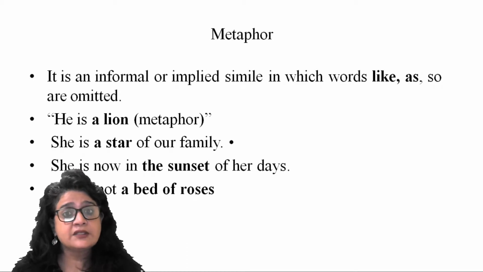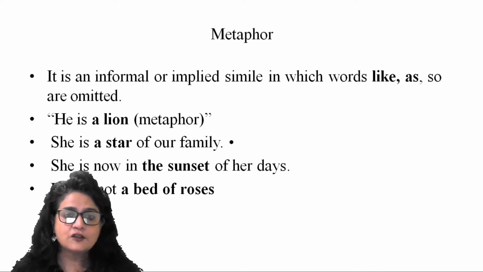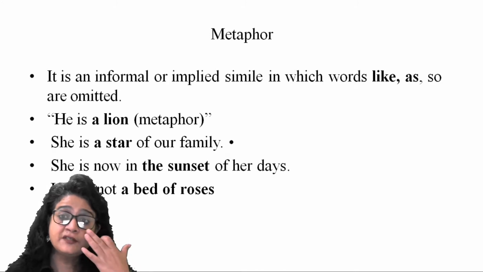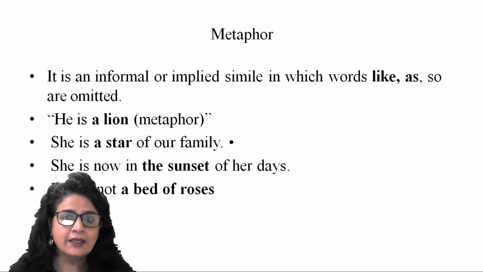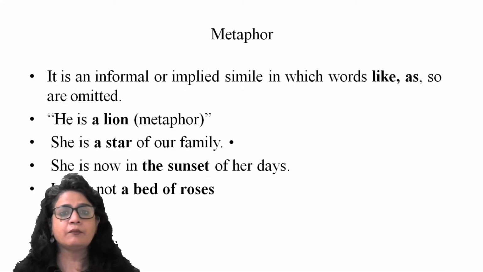So this conveys the same meaning, but in a very different way. Alright, so life is not a bed of roses means life is not easy. So this is how metaphors are used, omitting like and as. Simile, we'll use these words. The function is the same, comparing two dissimilar things.